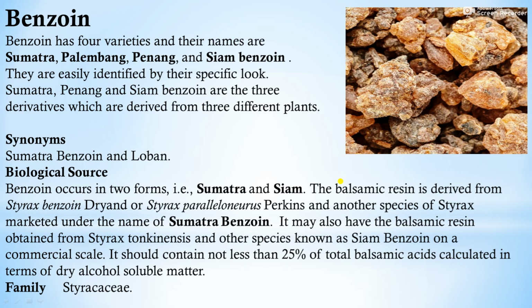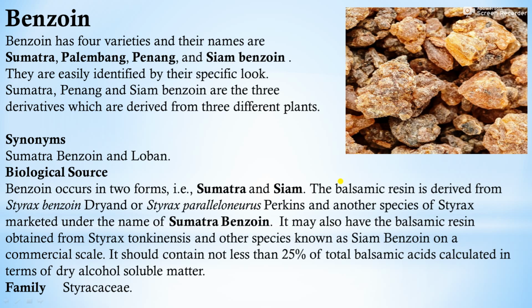Biological source: benzoin occurs in 2 forms, that is Sumatra and Siam. The balsamic resin is derived from Styrax benzoin Dryander and Styrax paralleloneurus Perkins and another species of Styrax marketed under the name of Sumatra benzoin.